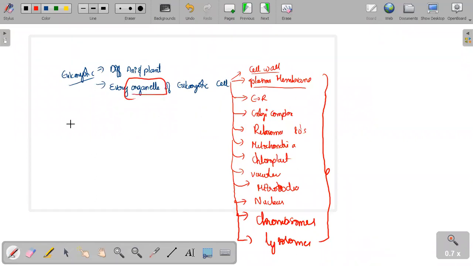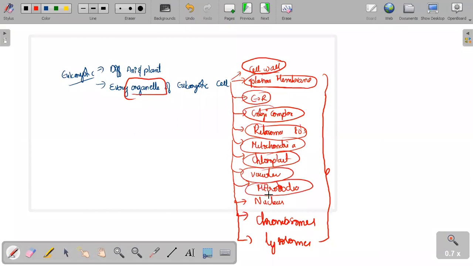As I said, compared to prokaryotic, eukaryotic is a little dangerous topic. We have to see the cell wall, plasma membrane, endoplasmic reticulum, Golgi complex, ribosomes, mitochondria, chloroplast, vacuoles, microbodies, nucleus, chromosomes and lysosomes. Some of the headings might have been missed.